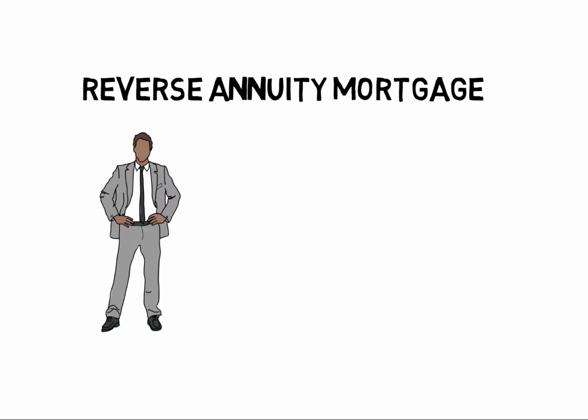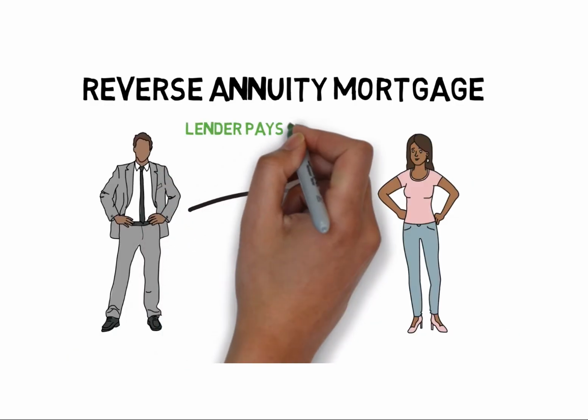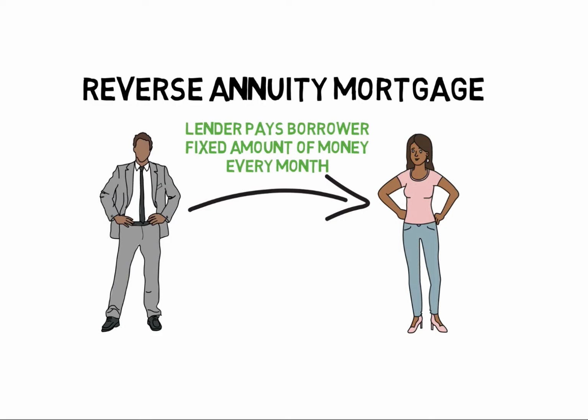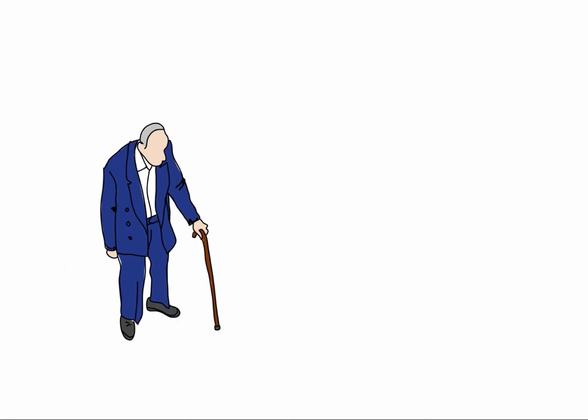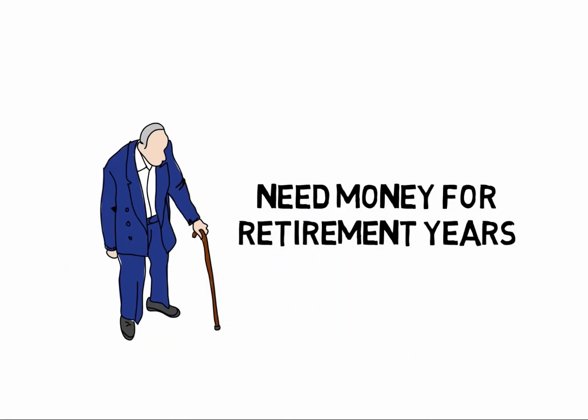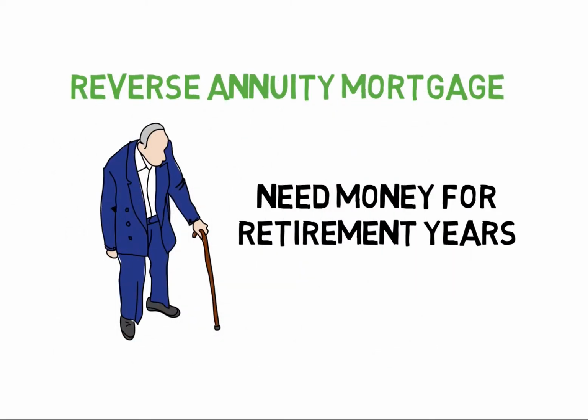And finally, a reverse annuity mortgage is where the lender pays the borrower each and every month a fixed amount of money. Since this is the reverse of normal, it is called a reverse annuity mortgage. This is used for senior citizens or retired folks who typically have their home paid off but need money to help them live in their retirement years. So those folks can many times take out a reverse annuity mortgage.